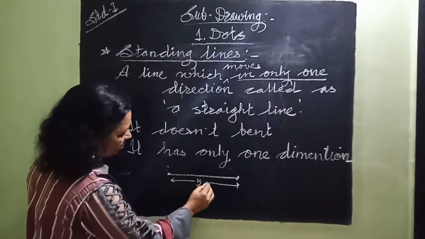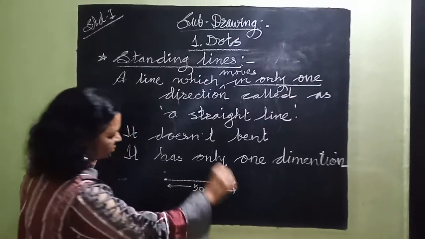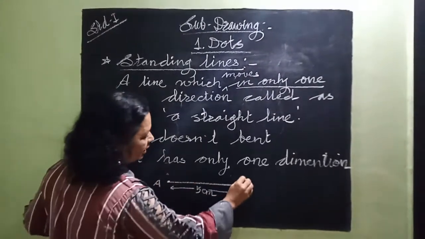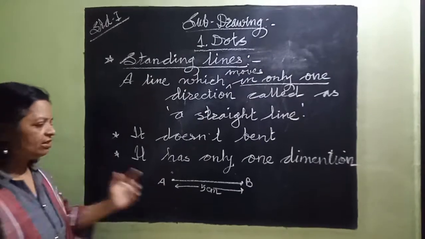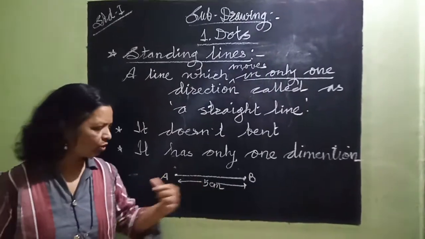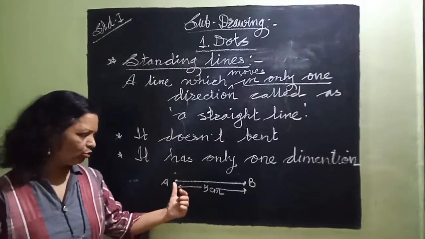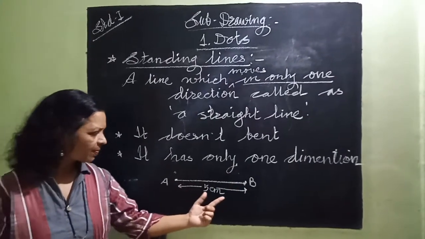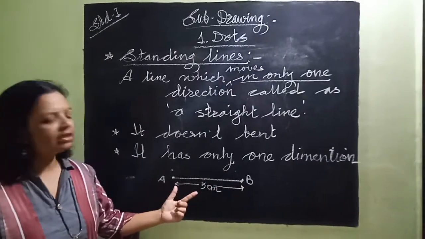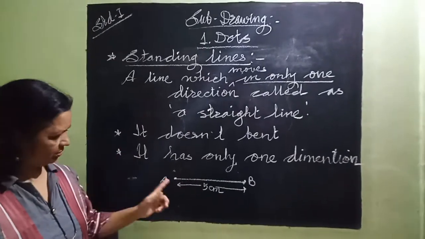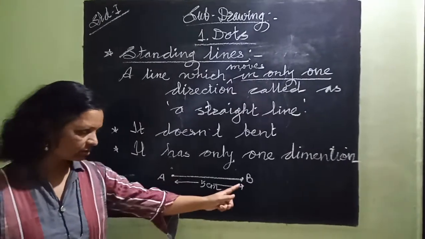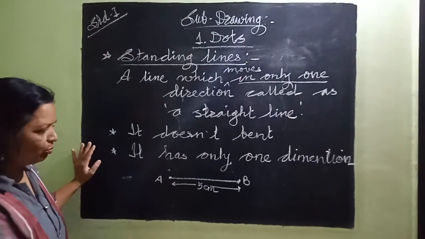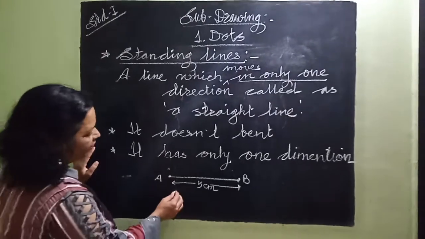Whatever it be. Suppose it is a 5 centimeter line. Name the points. Points means dots. We have here 2 dots. When we get 2 dots, we get one line from 2 dots. If we have 2 dots, then we get one line which is straight, moves in one direction.